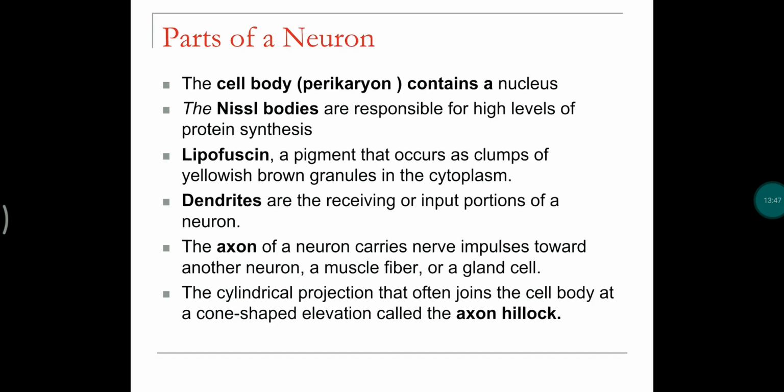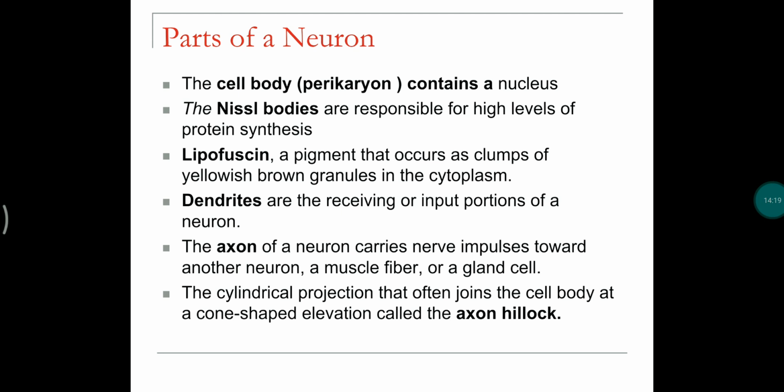And coming to the parts of the neuron, which has a cell body which consists of the nucleus, and without the nucleus there is a cytoplasmic projection called the axon. This cell body, which consists of the nucleus, has Nissl bodies which are highly responsible for protein synthesis, which are present all over the neuron.